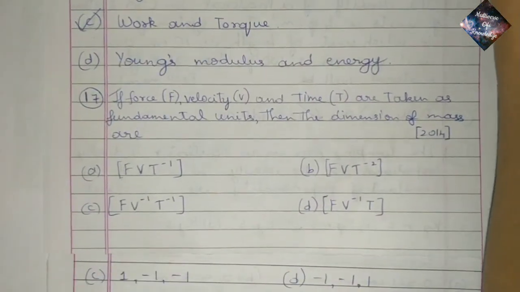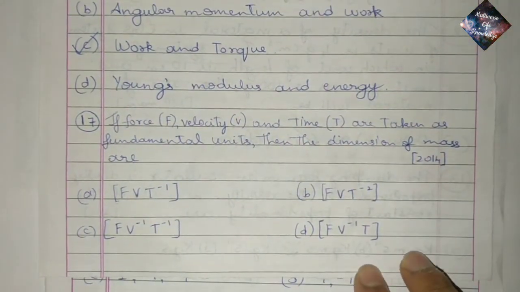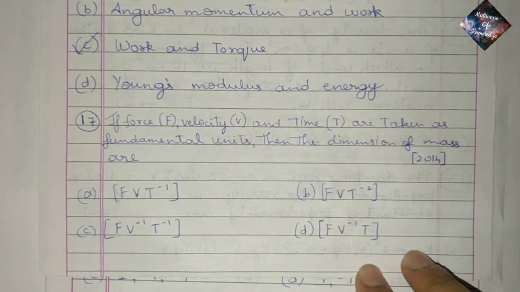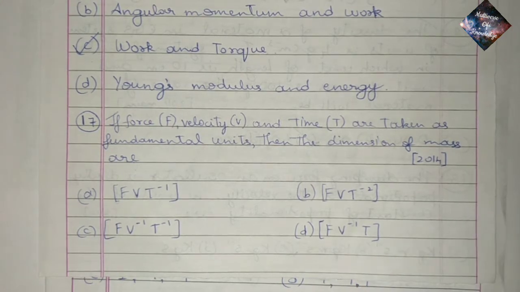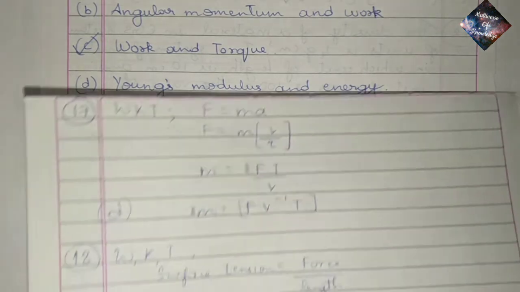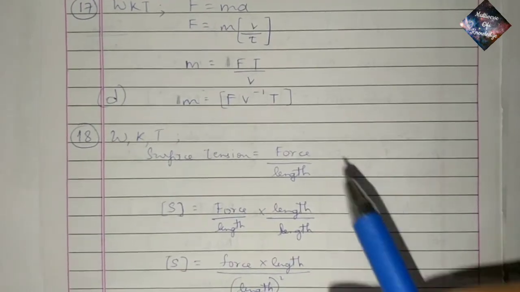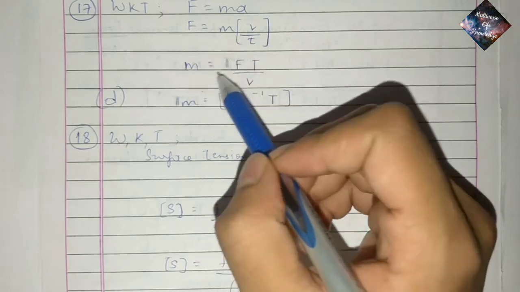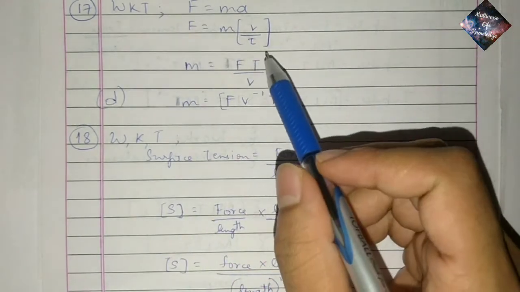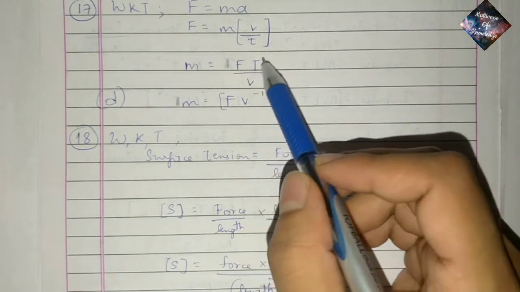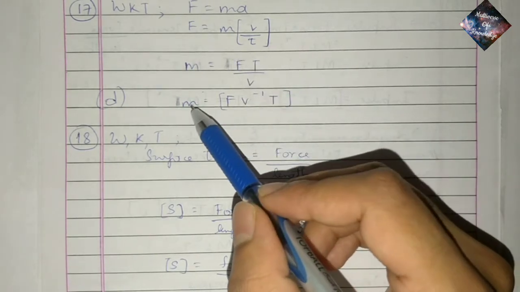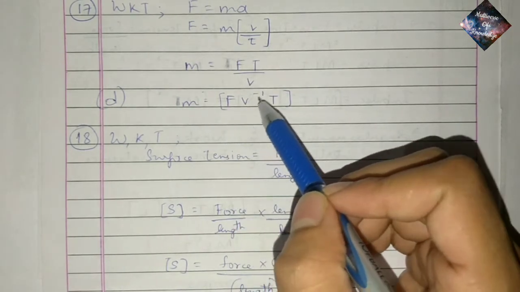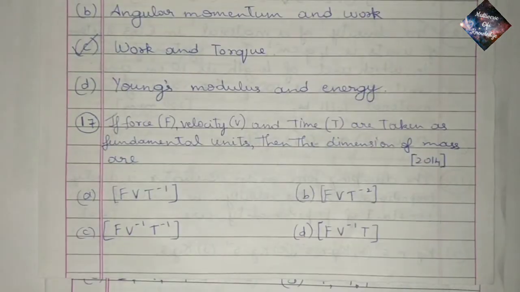Question 17. If force F, velocity V and time T are taken as fundamental units, then the dimensions of mass are. Here we have many methods. One such method is the principle of homogeneity, but I got another easy method. We know that force is equal to mass into acceleration, F is equal to m into v by t. Therefore m is equal to F t by v. So since force, velocity and time are the fundamental units, the dimensions of mass are F, V minus 1 and T, which makes it option D.